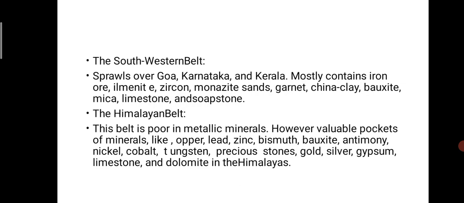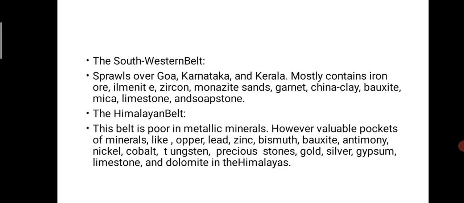Then the southwestern belt. It spreads over Goa, Karnataka, and Kerala and mostly contains iron ores, ilmenite, zirconite, monazite sands, granites, china clay, oxide, mica, limestone, and asbestos. Those are the minerals found in the southwestern belt.